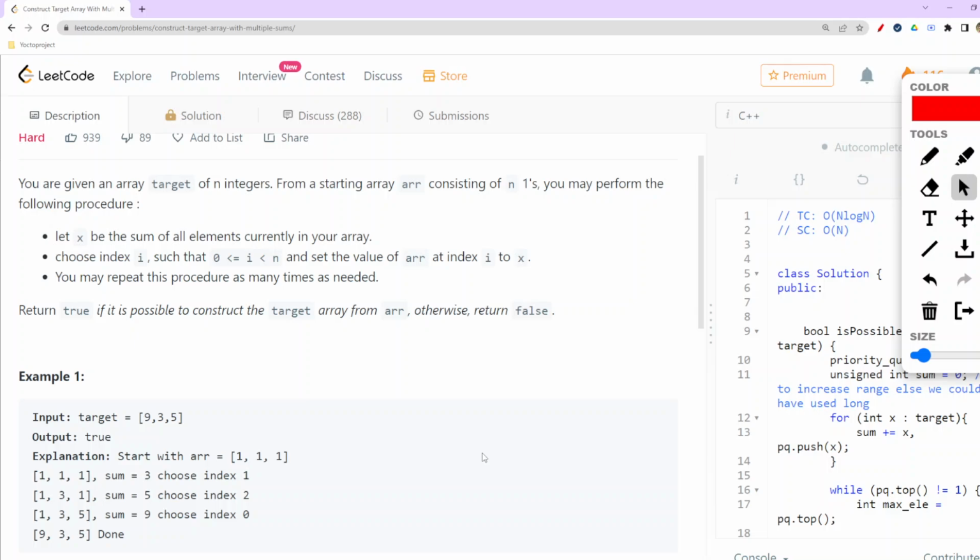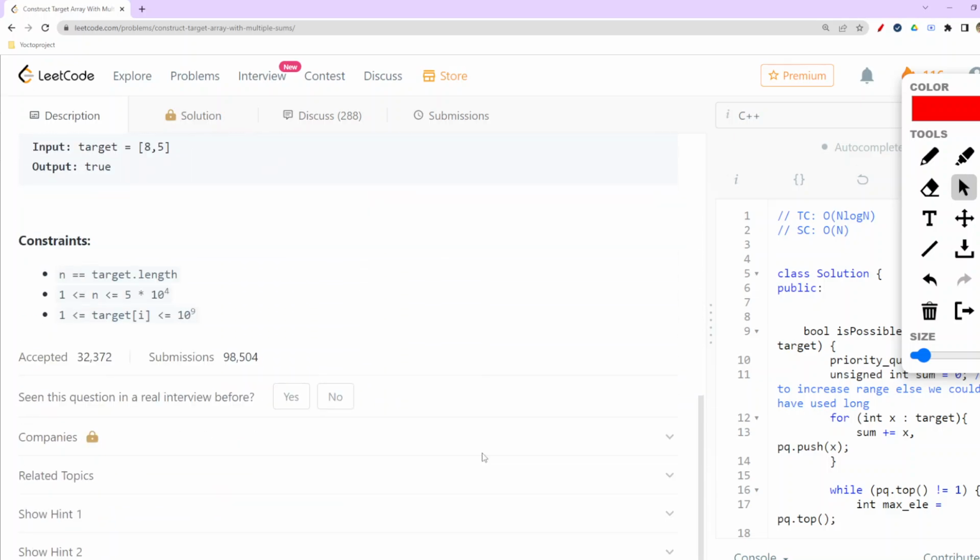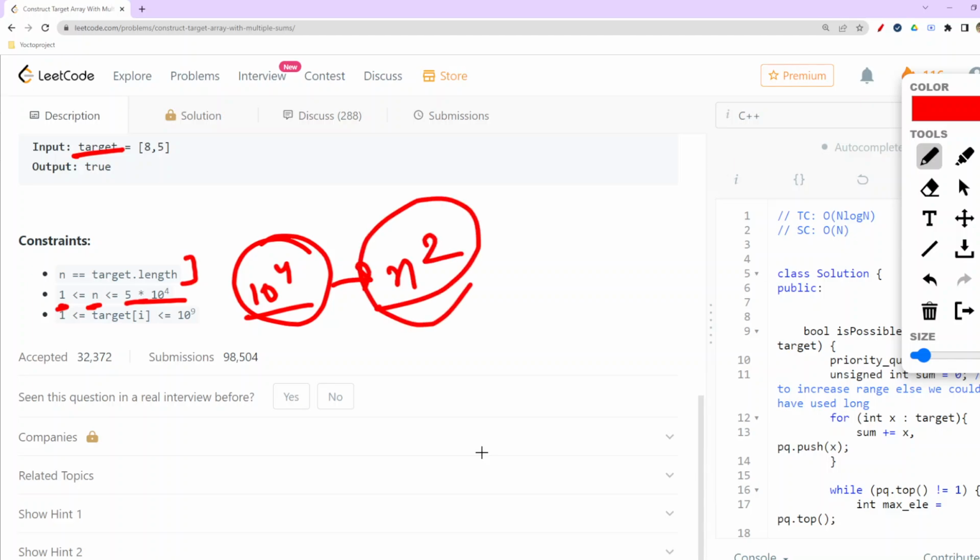Before proceeding, let us look at the constraints given to us. Here n equals target.length, where target is our array. So n could be 1 and could reach up to 10 to the power 4. This means we could also go ahead with an n squared solution.